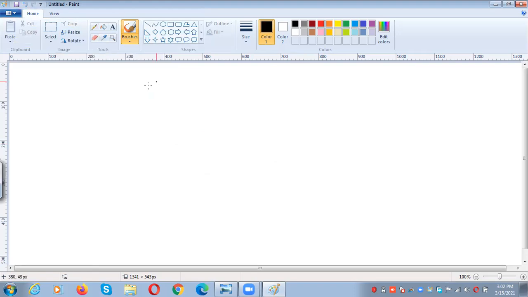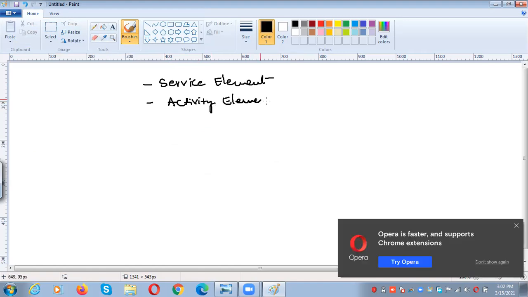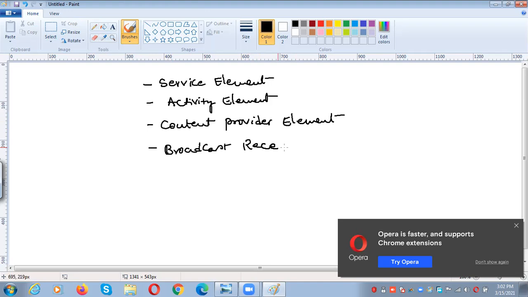The application consists of so many elements. Among those, the first one is the service element, the next one is the activity element, the next one is the content provider element, and the last one is the broadcast receiver element.